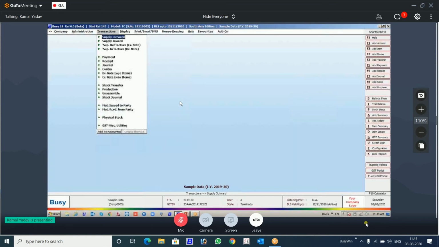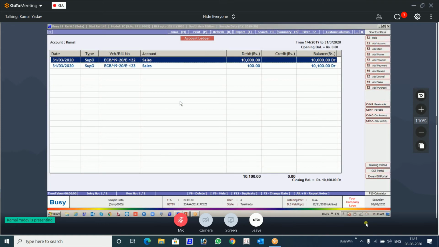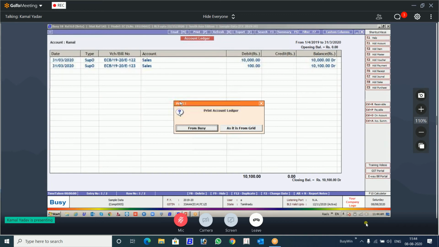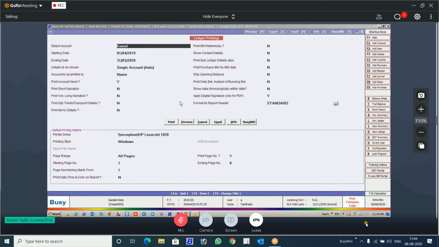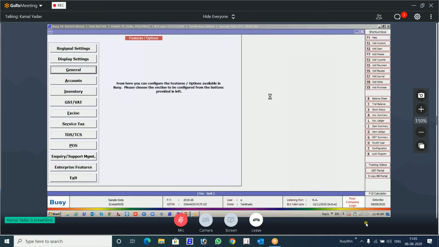Similarly, this concept is the same. You see this ledger is there. When you take a printout, there is the option of digitally signed. In ledger, there is nothing to describe whether you want it in the top or bottom. It will always be on the left side of the bottom. Suppose you have not given here, I'll come to this part again.